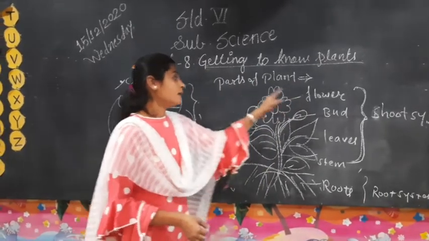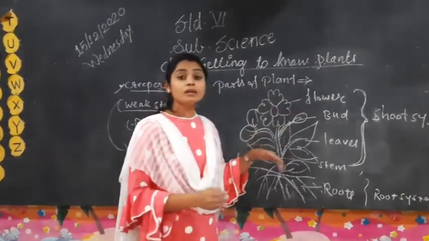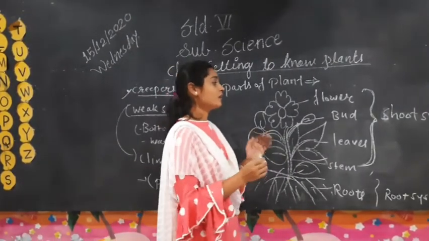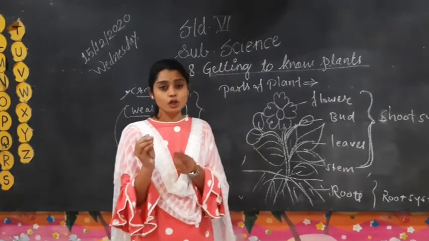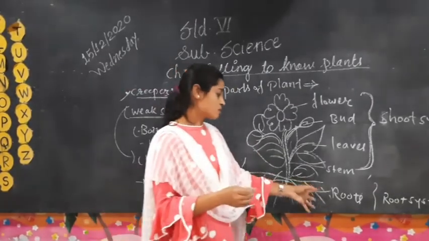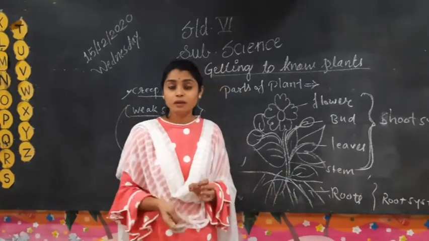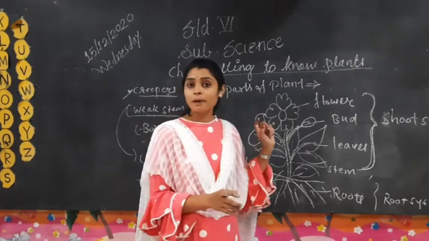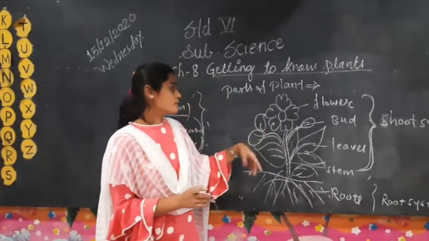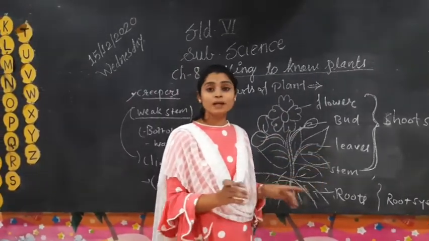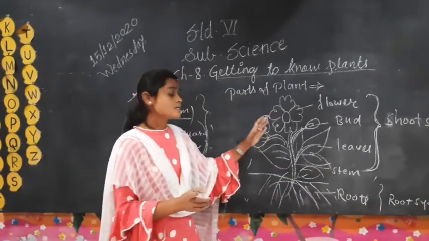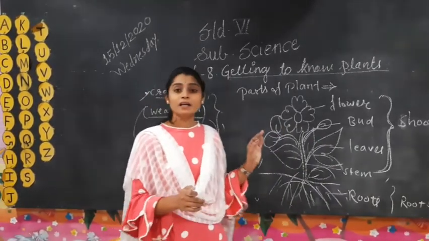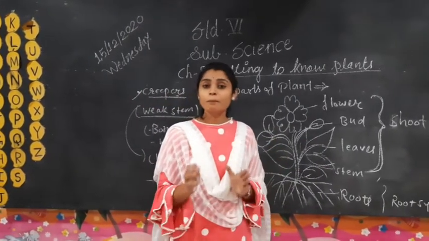Each of these parts has its own particular function. In this period, we are introducing them in short. Roots absorb water and essential nutrients and provide them to the plant for survival. Leaves prepare food for the plant. Some parts are the reproductive organs. Each and every part of the plant is very important.